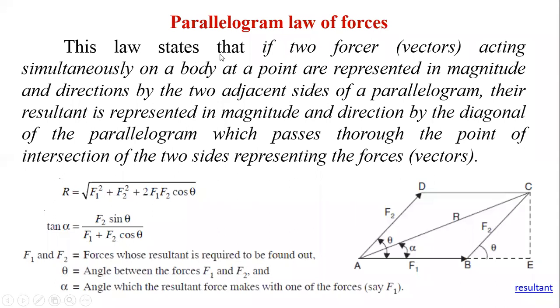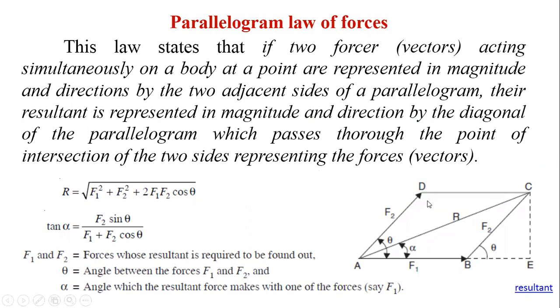This law states that if two forces acting simultaneously on a body at a point are represented in magnitude and direction by the two adjacent sides of a parallelogram, their resultant is represented in magnitude and direction by the diagonal of the parallelogram which passes through the point of intersection of the two sides represented by the forces.